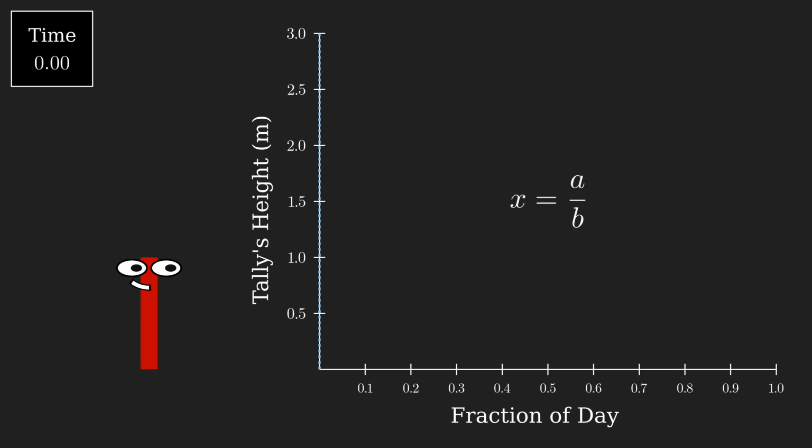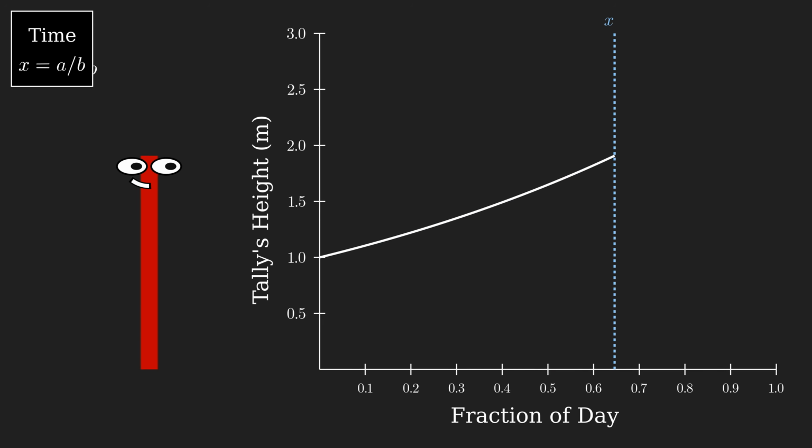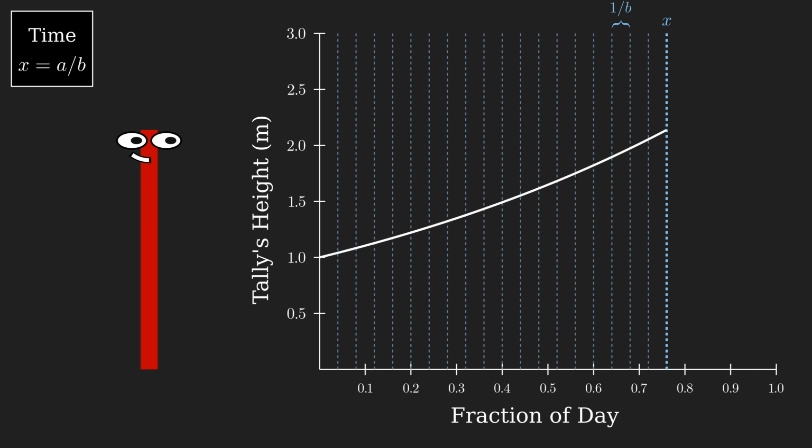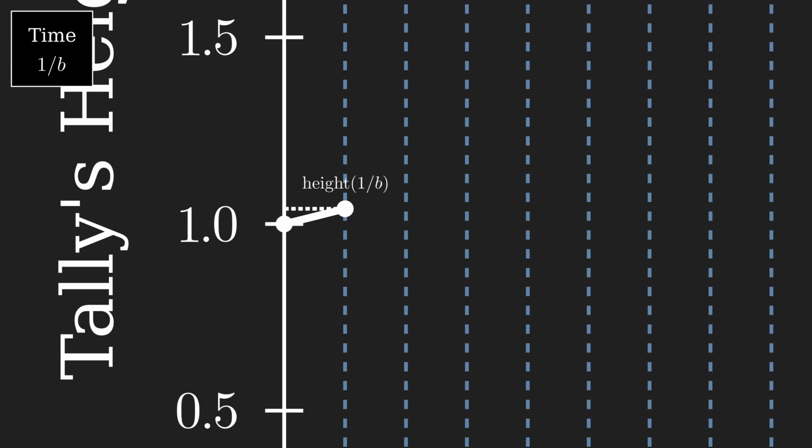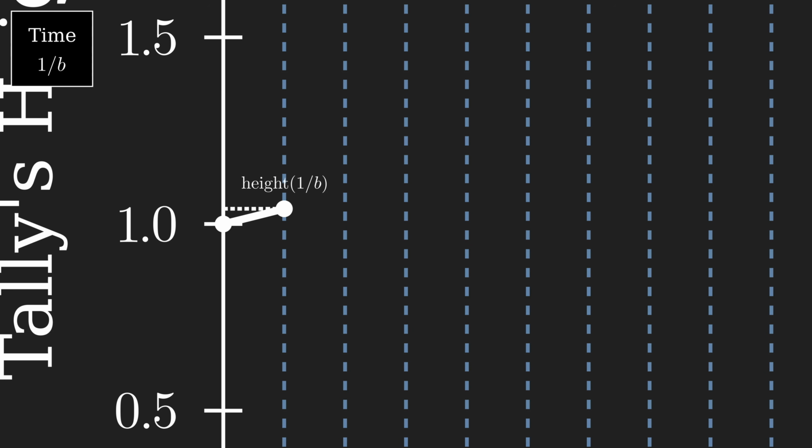Let's assume x is rational to start, which means x equals a over b for some integers a and b. We can break the interval into a time segments, each of length 1 over b. We know, by definition, that her height at time 1 over b is height of 1 over b. Then, from time 1 over b to 2 over b, she grows for a 1 over b time period, so, by what we established earlier, her height would be multiplied by height of 1 over b. Hence, her height at time 2 over b is (height of 1 over b) squared.